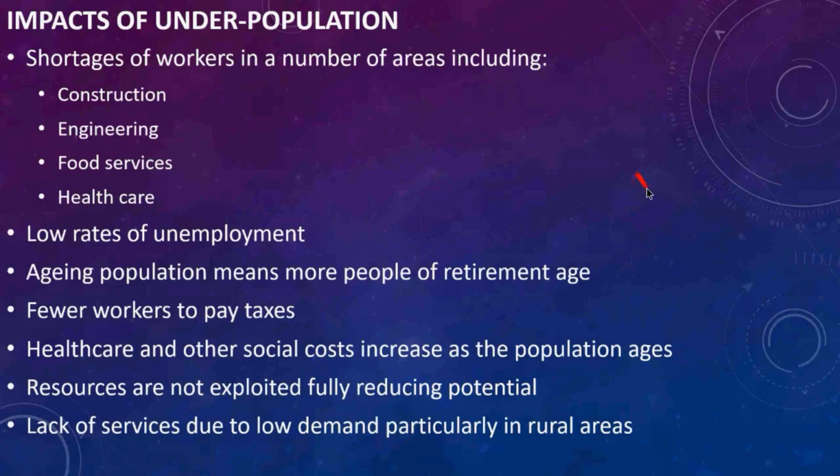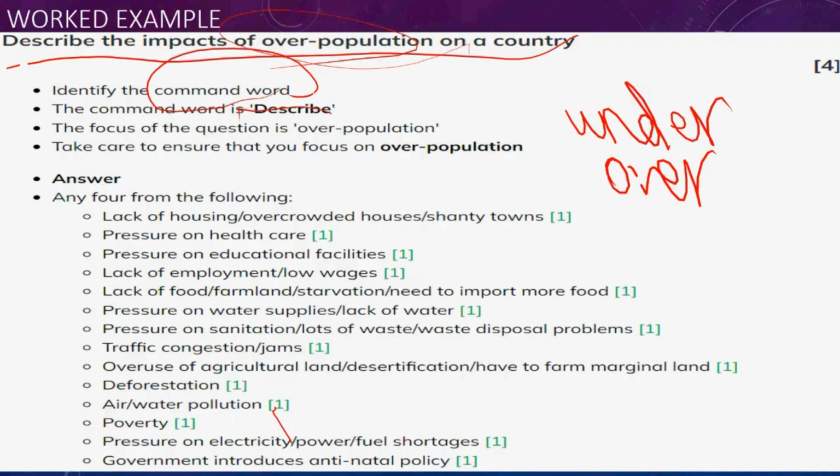It is overpopulation. Now I go to the question another time. Overpopulation, so I check overpopulation. So any impact for underpopulation, I will exclude.